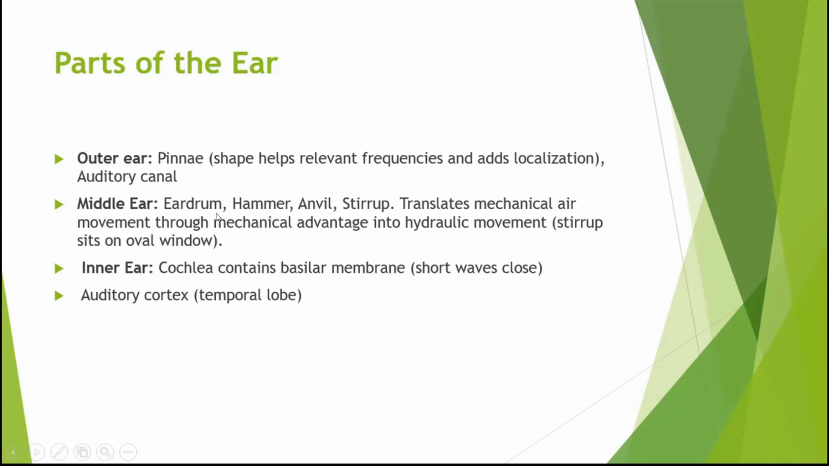Next is the middle ear. We have the eardrum, hammer, anvil, and stirrup. These are the three bones inside your ear. They translate the mechanical air movement through mechanical advantage into hydraulic movement. So they tap into each other, and after that, it goes to your brain. For the inner ear, this is the basilar membrane. This is where the sound waves close in, and then it goes to your auditory cortex, which is in the temporal lobe.